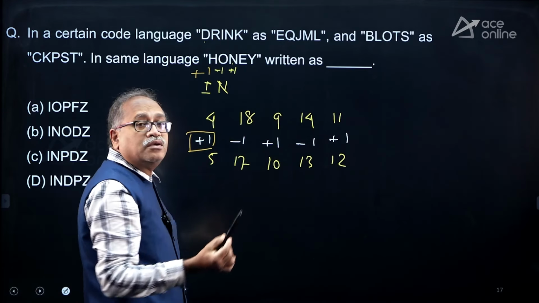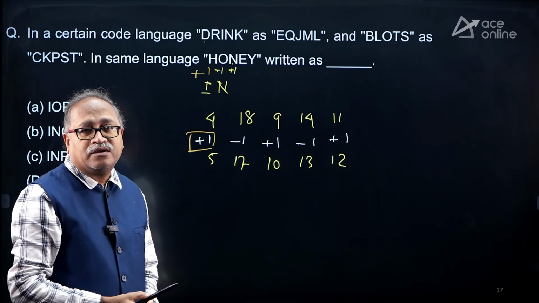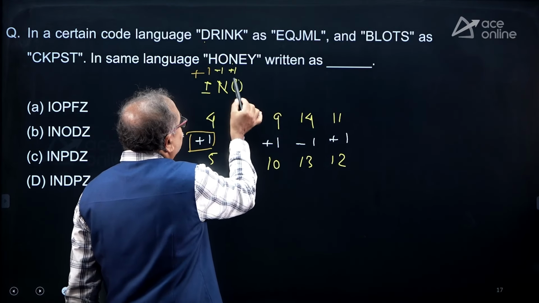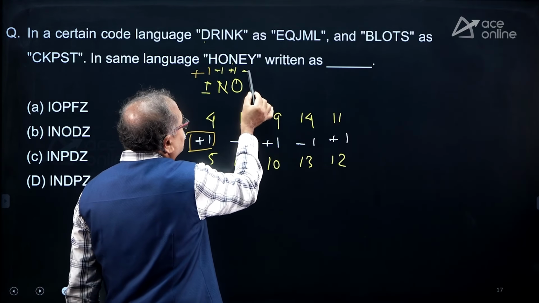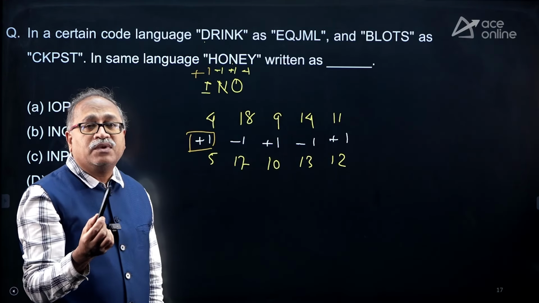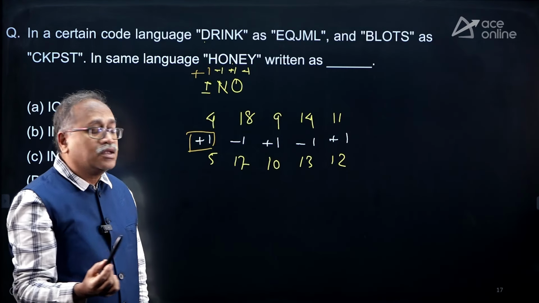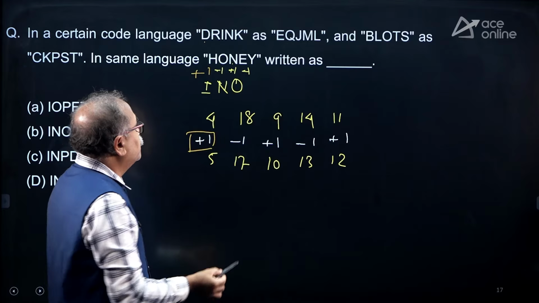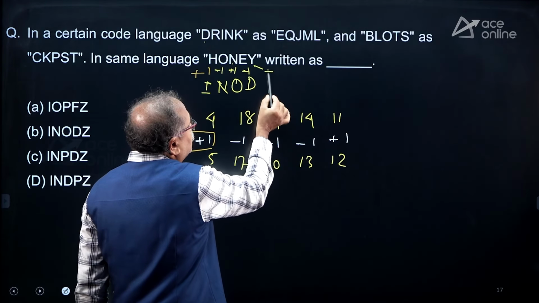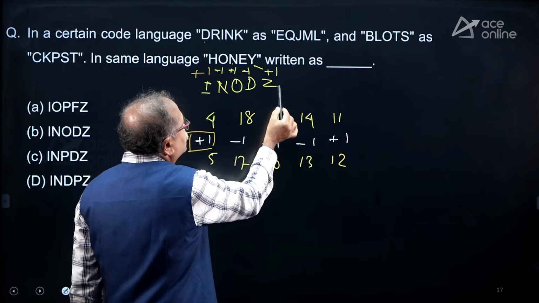So the 15th letter, O, and E, that is minus 1. So E is 5, minus 1, 4, and 4 is D. And here it is plus 1 and that comes Z.